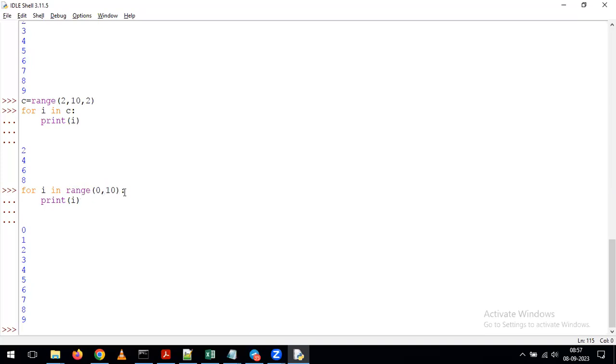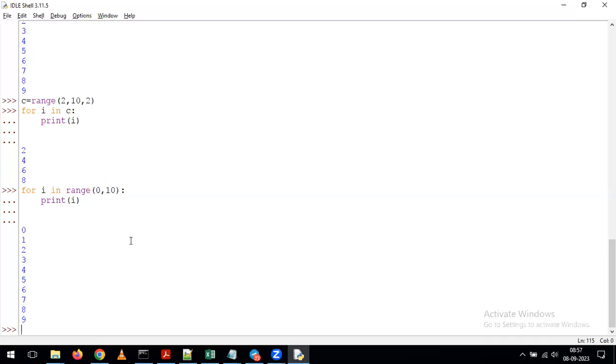If my requirement is to repeat the loop 30 times, then simply give range of 0, 30. Like that, depending on our requirement, you can specify the range values. With that, we can repeat the loop in your for. This is the way we need to understand how to utilize the for loop in combination with the range as part of our requirements.